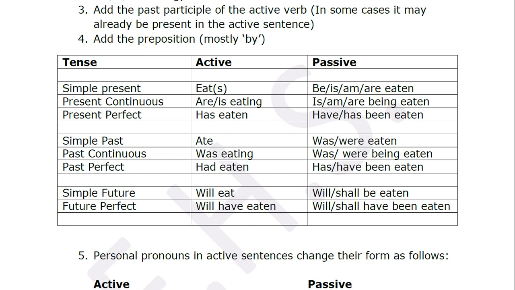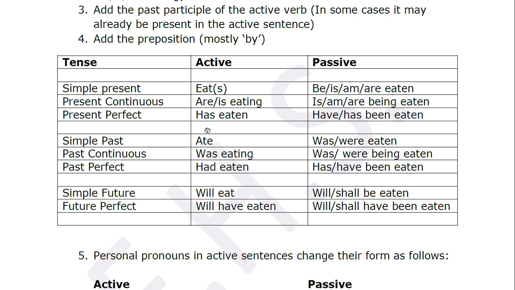Now the next thing that is to be done is your personal pronouns in an active sentence change their form. So personal pronouns, when you're talking of I, he, she. Now what will it change into? In active, if it's I, it becomes me in passive. We becomes us. He becomes him. She becomes her. They become them.